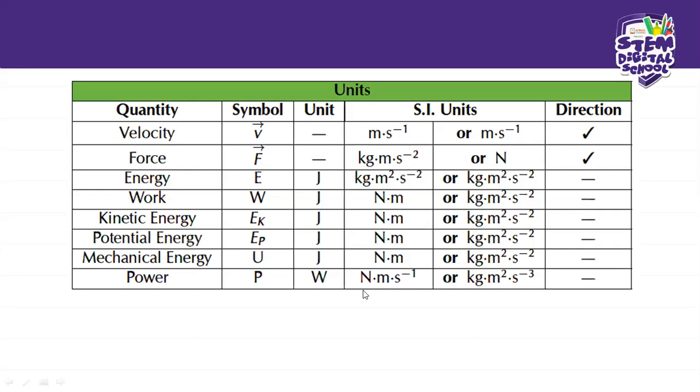Okay. So with energy, it's always Newton meter or kilogram meter squared per second squared, or joules. So these are the ones that you need to know. And here, these ones have direction, which means these ones are vectors and these ones are scalars. They do not have direction, okay?